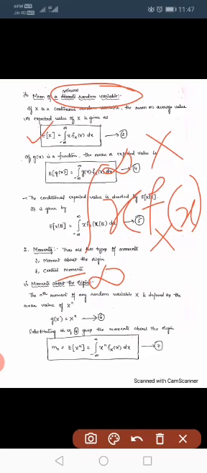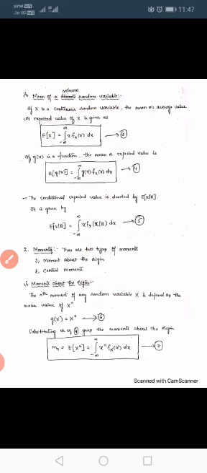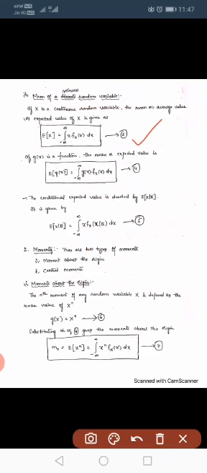So this is the mean value or expected value of a continuous random variable. Next, for a function, let g of x be a function. The expected value of g of X equal to integral minus infinity to infinity g of x fX of x into dx.